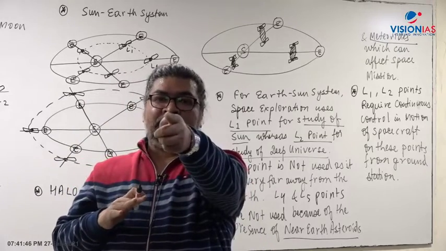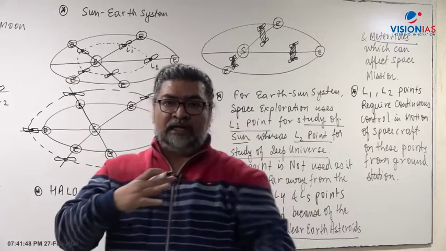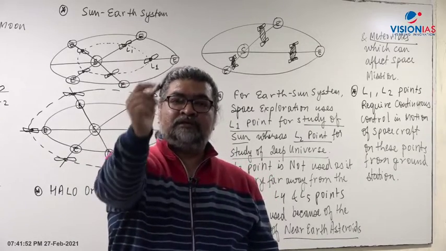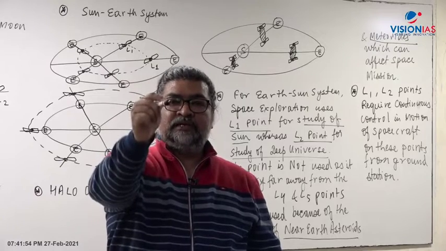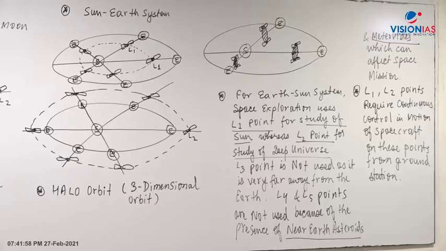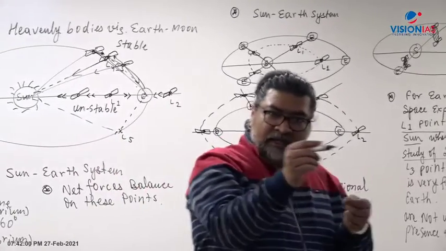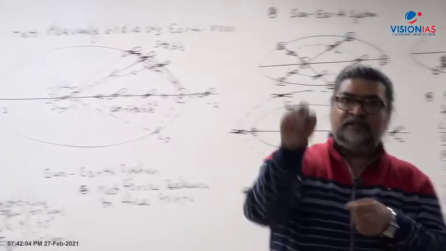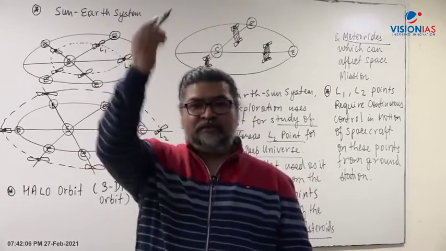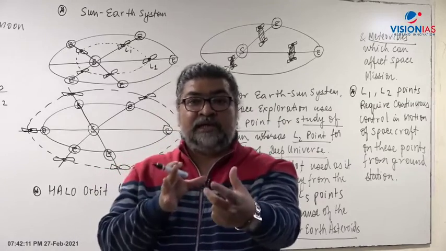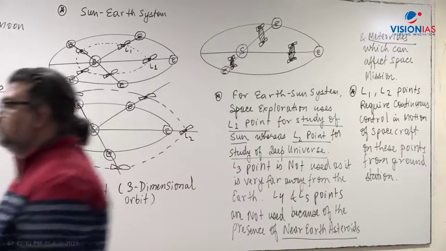If this camera is the sun and I am the earth, you imagine that this is the L1 point where I am keeping the marker. So the satellite goes like this, and together with the earth it will move around, right? Together with the earth it will also move around there. The satellite will keep on moving like this. It's not that it will go around the earth and then go around the sun, right? That's where the concept of L1, L2, L3 points comes.